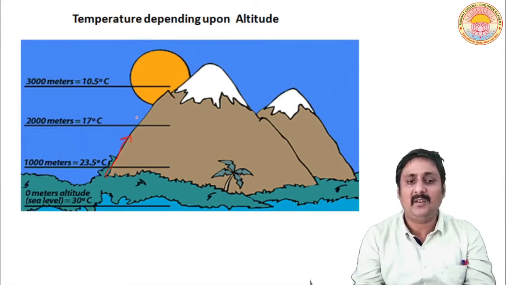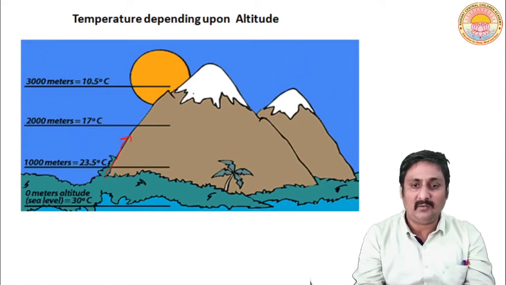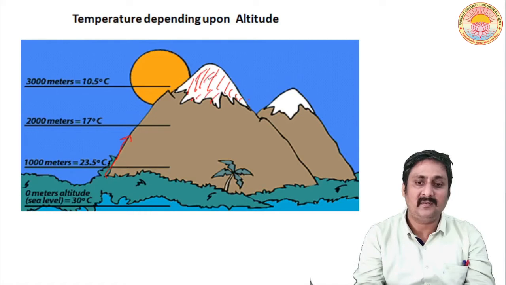At about 3000 meters the temperature is about 10.5 degrees centigrade, and you can see here it is all covered by snow since the altitude is very high. So naturally the temperature is below zero.